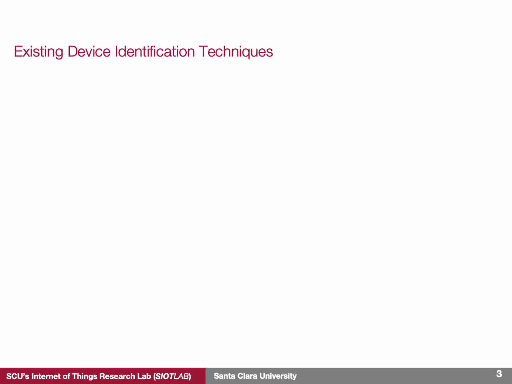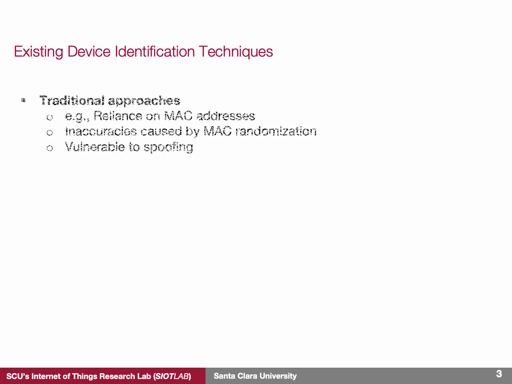Now let's briefly look at some of the existing approaches for IoT device identification and their challenges. First, there are traditional methods like relying on MAC addresses to identify devices. However, this approach has significant shortcomings. For one, MAC addresses generally only reveal the manufacturer of the device, not the specific type. Additionally, with the introduction of techniques like MAC randomization, identifying devices using their MAC addresses has become even more unreliable.